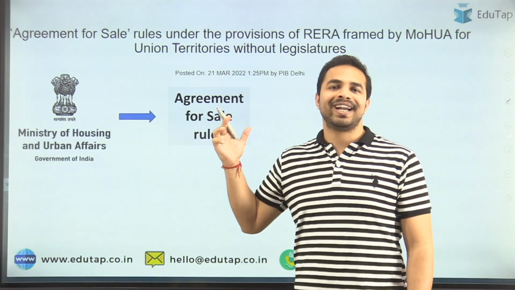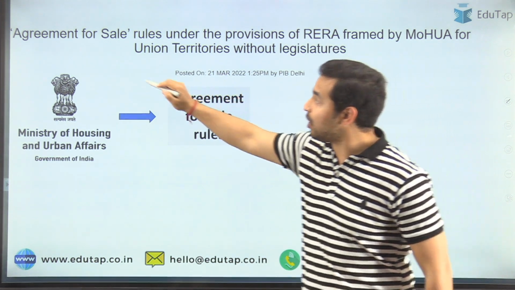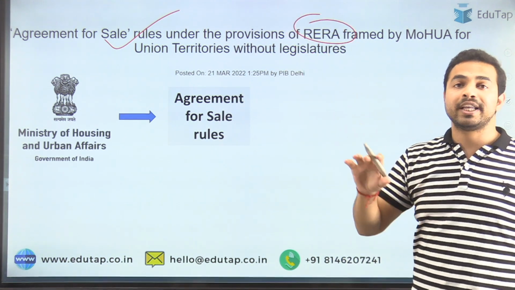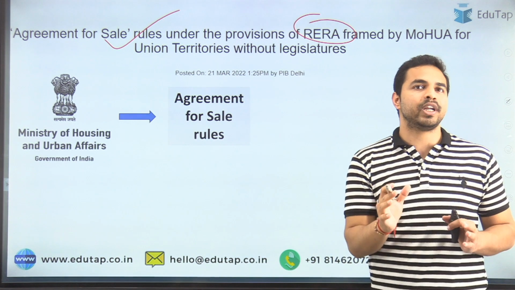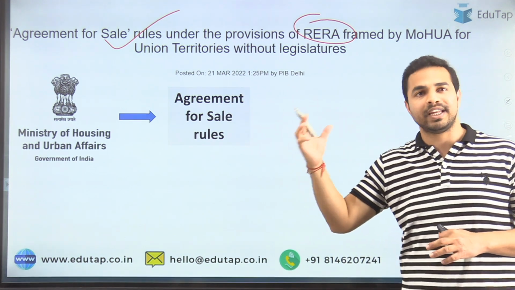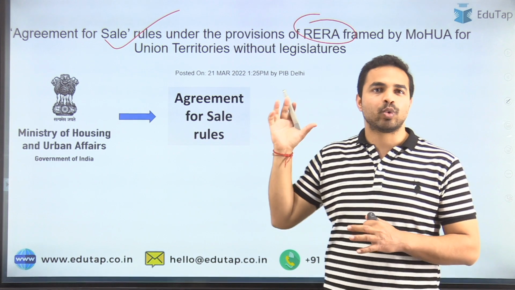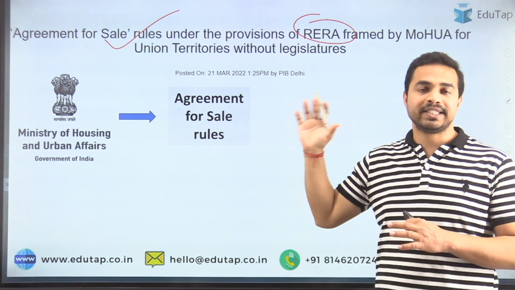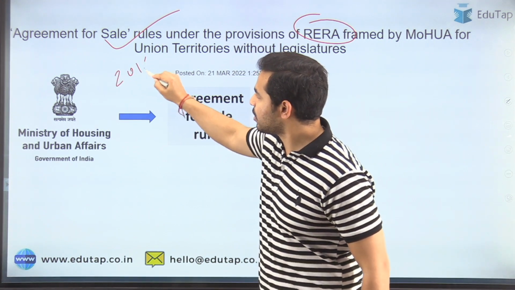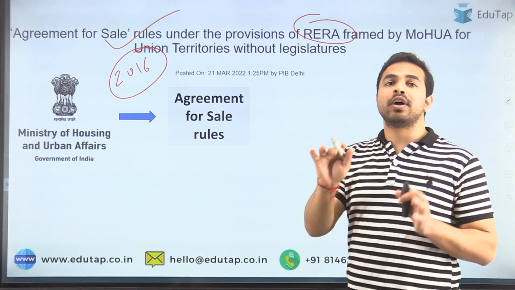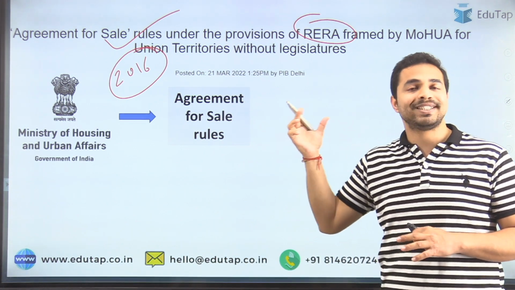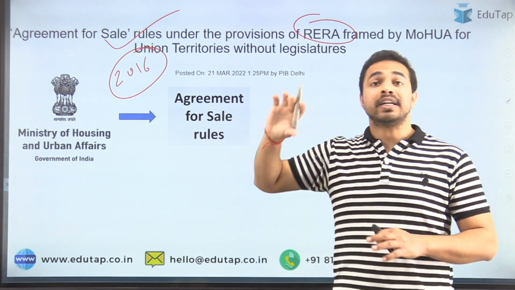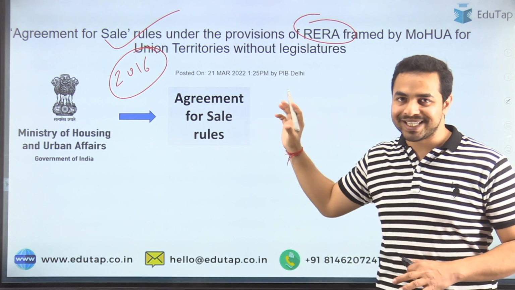So guys, here you can see from the headline from the PIB itself: the agreement for sale rules under the provisions of RERA, which were being framed by the Ministry of Housing and Urban Affairs for the Union Territories without legislature. Why exactly was it in the news? The Ministry of Housing and Urban Affairs in 2016 framed some agreement for sale rules. What exactly is it? This is basically an agreement between the promoter and the allottee. The allottee is the person to whom that particular property or project has been sold.